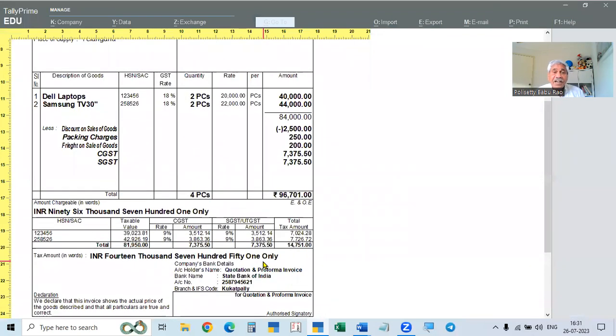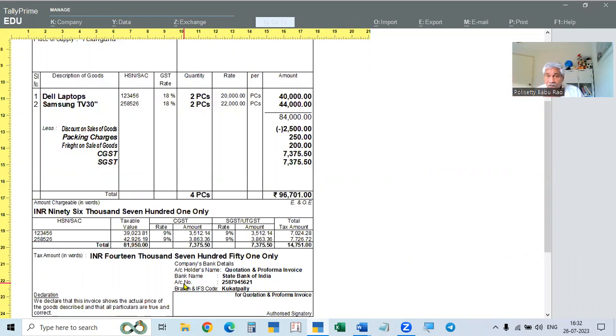But here we need not give the bank details here, or you can give here. And in the Proforma invoice also, you can give the bank details by going to the configure page. It is there in the top. You can have bank details. If you give, it will ask you. So bank details, yes, if you make, and it will ask the default name. Yes, if you give, it will take the bank details.